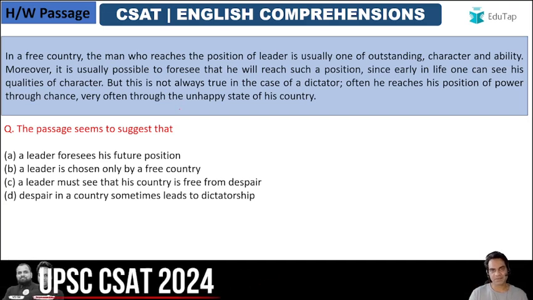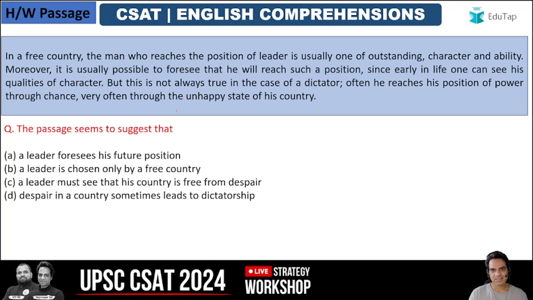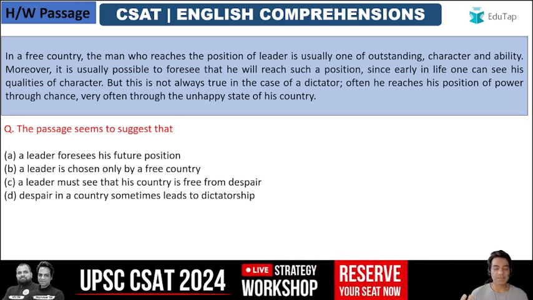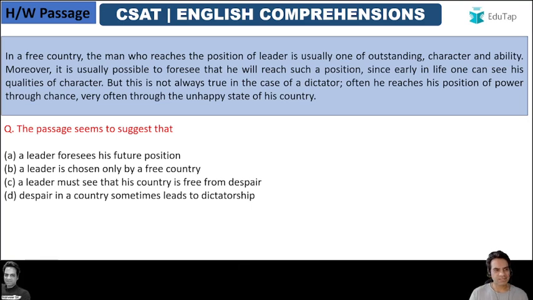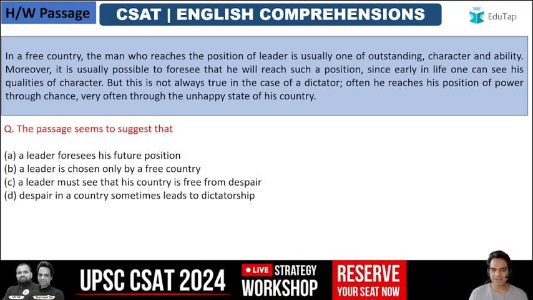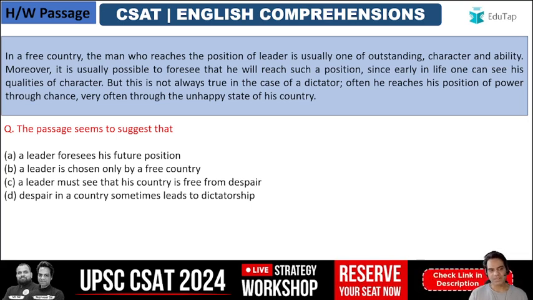So a dictator is basically an opportunist. A leader has the ability, or he has the capability, and those virtues will be shown at an early age. So that's what he's saying. So the passage seems to say that a leader foresees his future position. A leader is chosen only by a free country. A leader must see that his country is free from despair, or despair in a country sometimes leads to dictatorship.